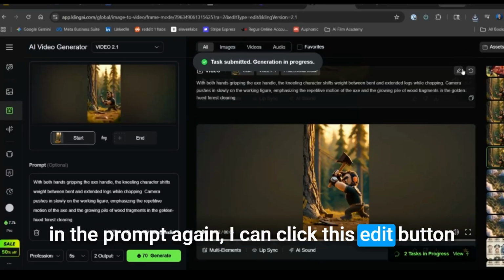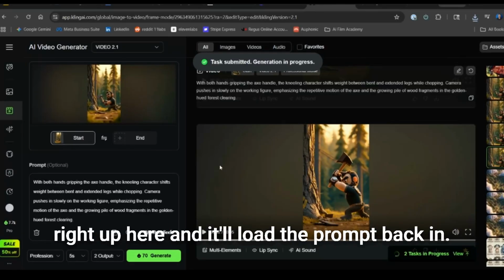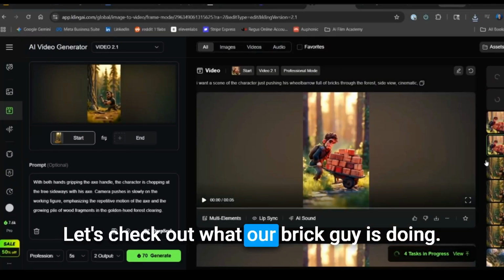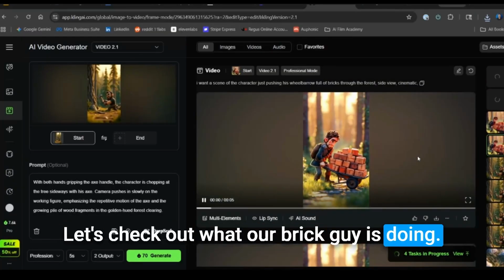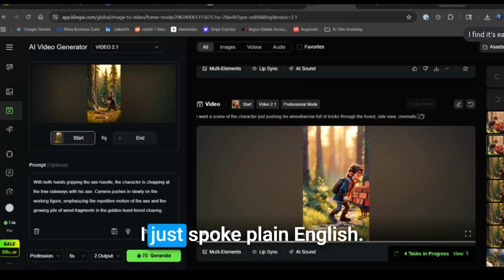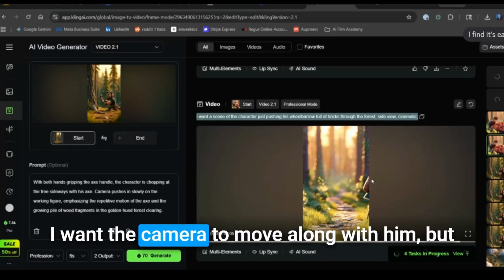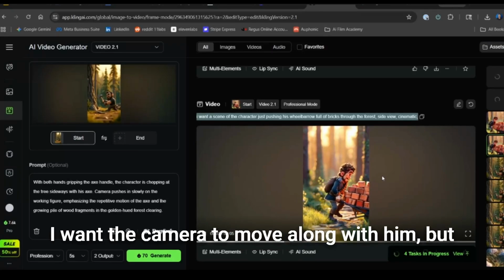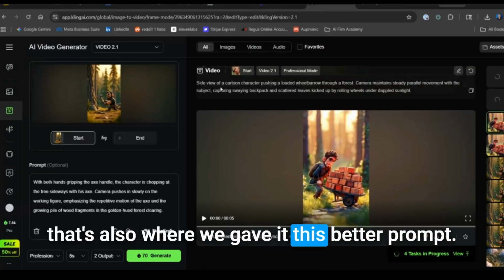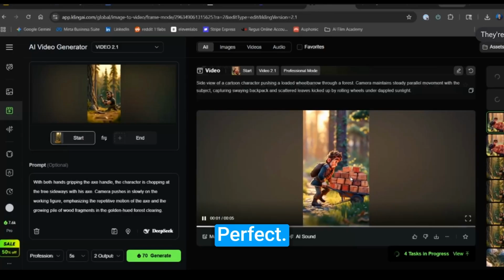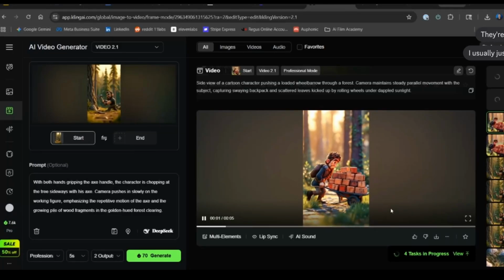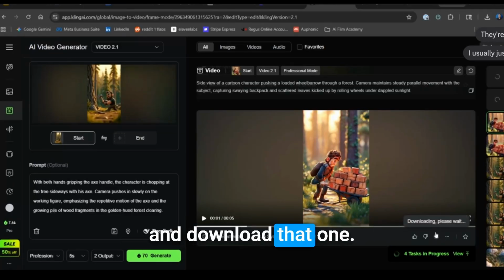I can click this edit button right up here, and it'll load the prompt back in. And let's check out what our brick guy is doing. Okay, so this was the one where I just spoke plain English. I think this is still decent. I want the camera to move along with him. But that's also where we gave it this better prompt. Perfect. Yes. All right, we're going to go ahead and download that one.